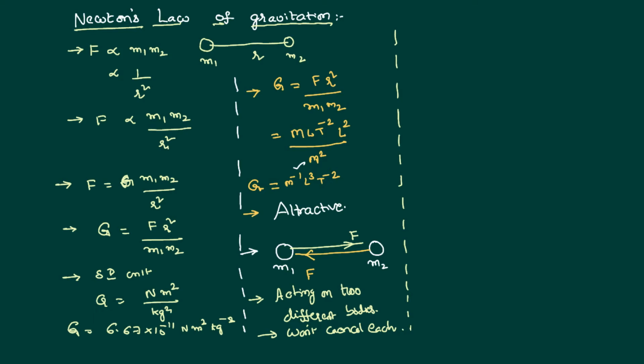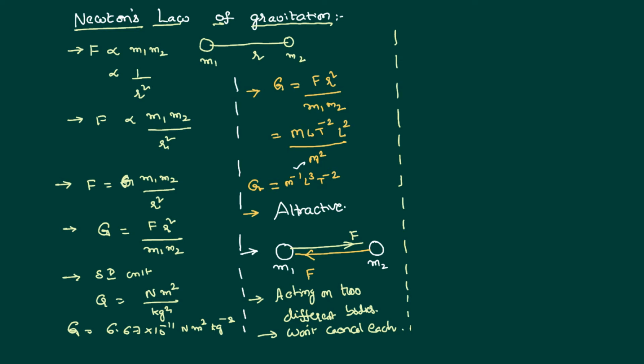I would like to further describe that, say for example, there is one body whose mass is equal to m1. Between the body of mass m1 and another body m2, there is a force of attraction. Now let us keep a third body between them.